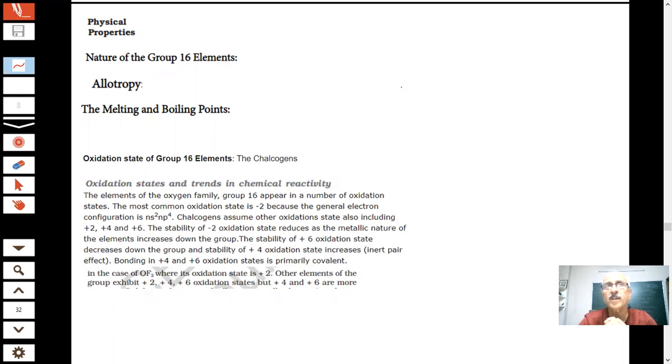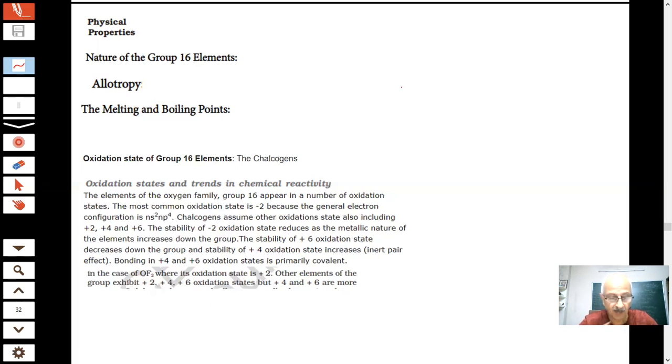This is a very important chapter. As you know, P block elements cover a very big portion of the 12th syllabus, and group 16 is important. Oxygen, sulfur, selenium, tellurium, polonium, these elements, and we have been talking about the electronic configuration, their occurrence, and some of the physical properties which we were studying.